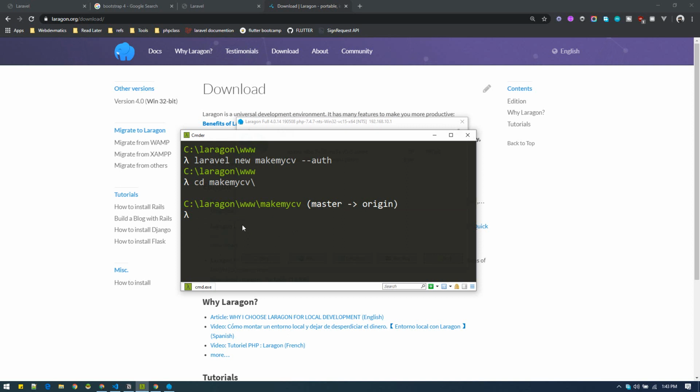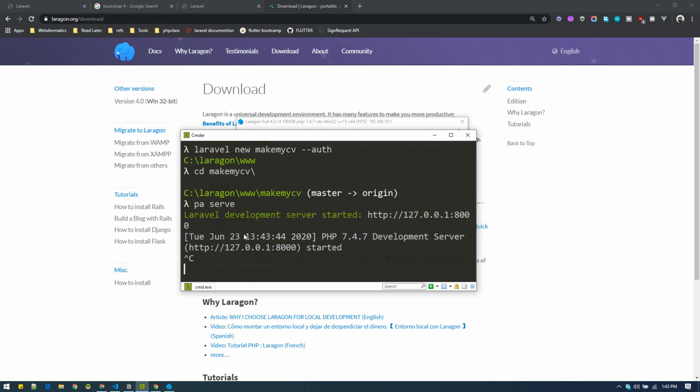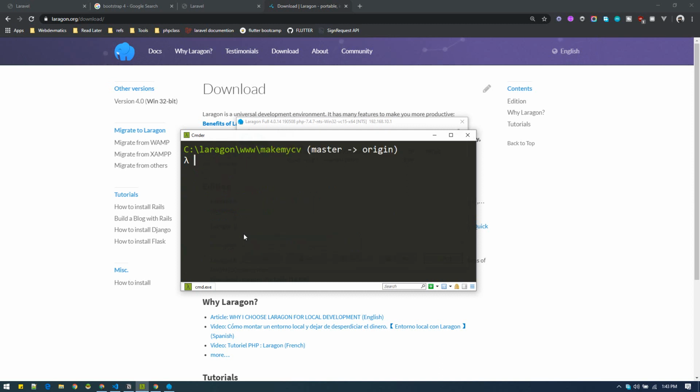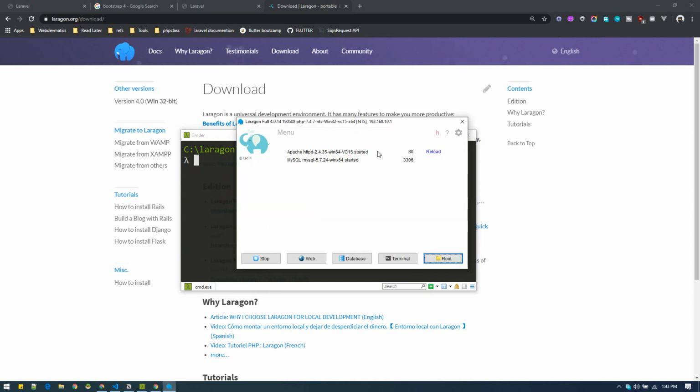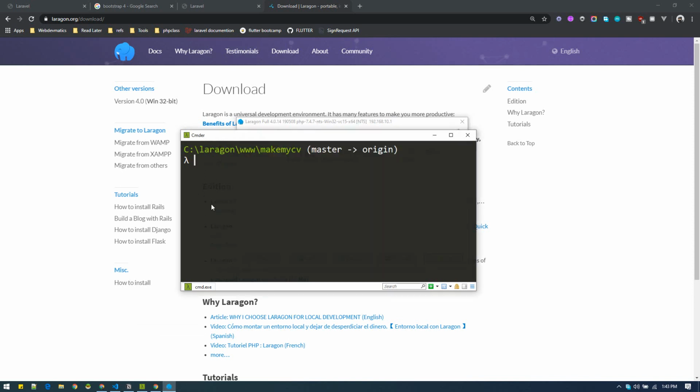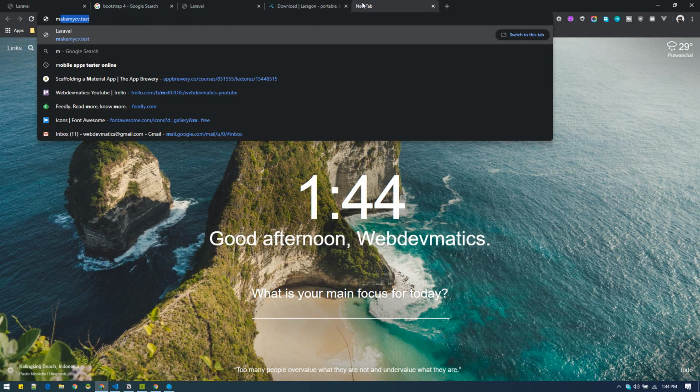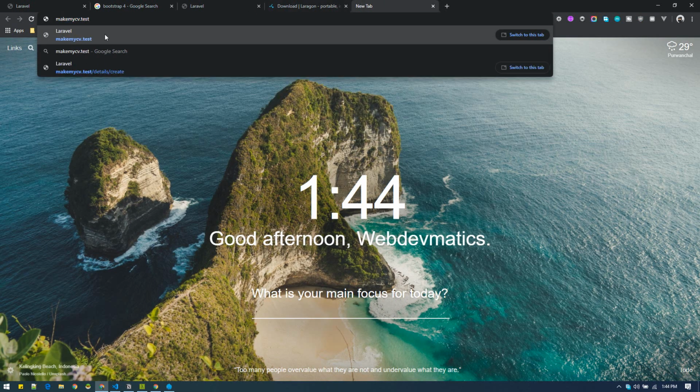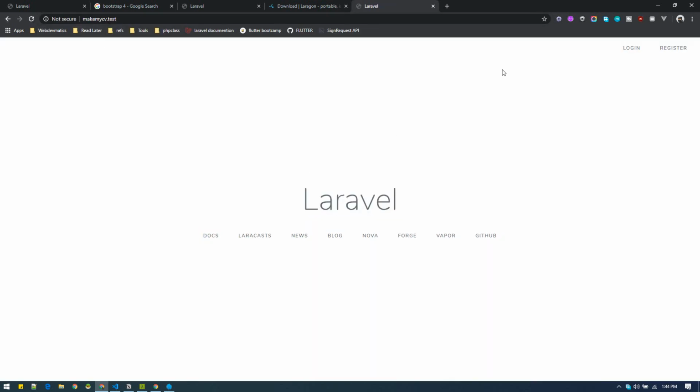All right, so here you can start your project by using php artisan serve, or if you are using Laragon, you can do reload and do yes, and once you do reload, you'll have your project at this location, folder name followed by .test. Okay, so you'll see something like this.